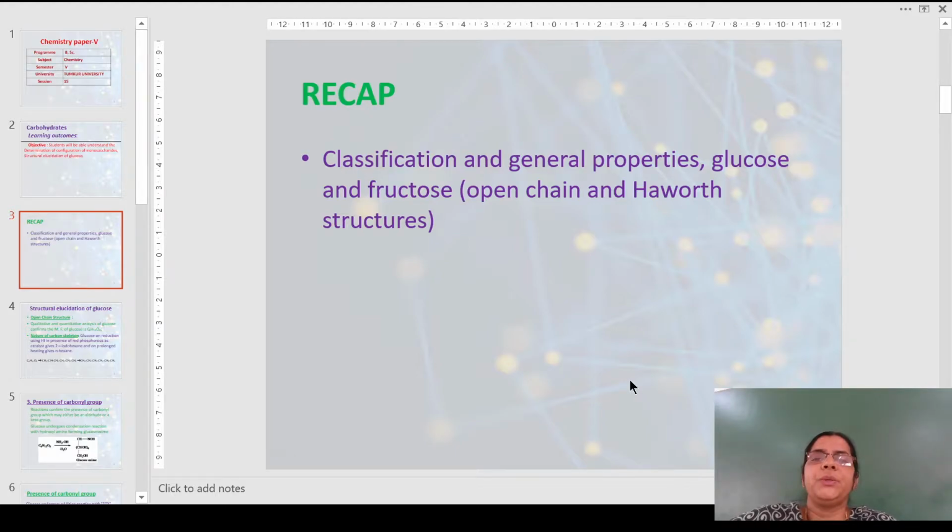In the previous video, we had learnt about what are carbohydrates, what is the classification, the general properties and the structures, open as well as Haworth structures of the glucose and fructose.